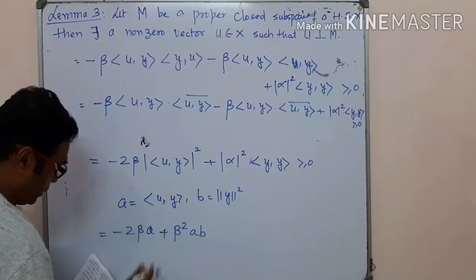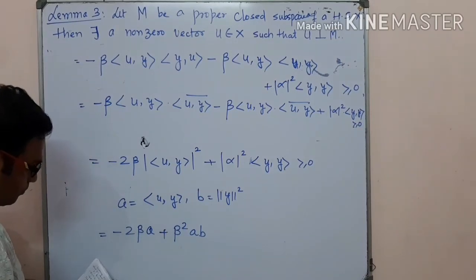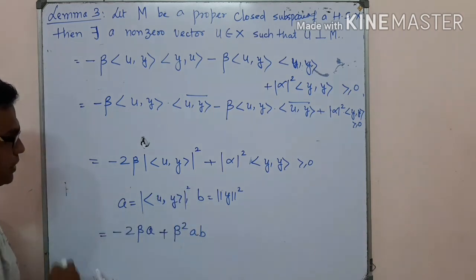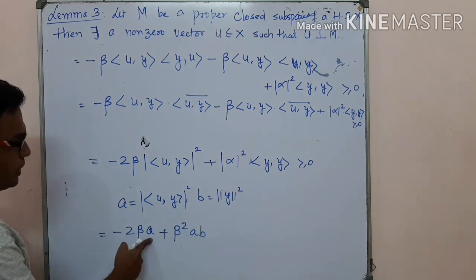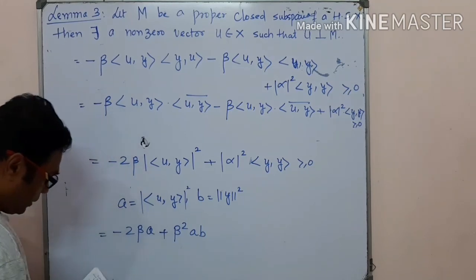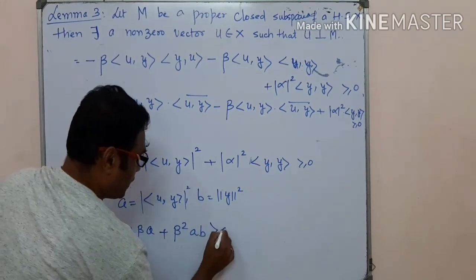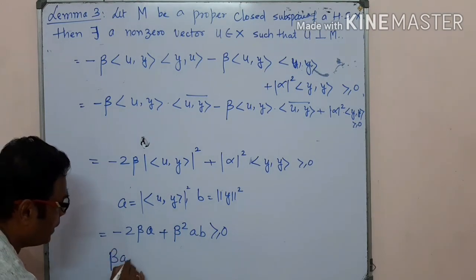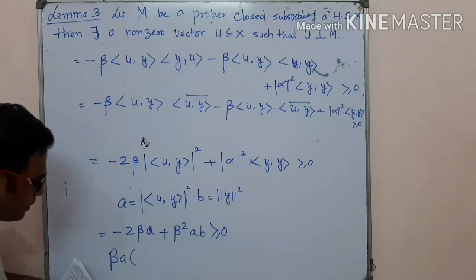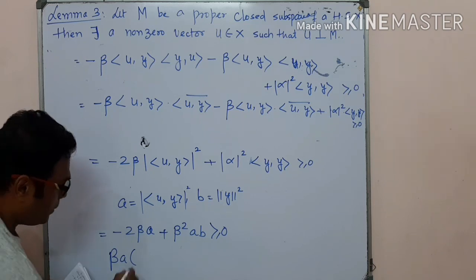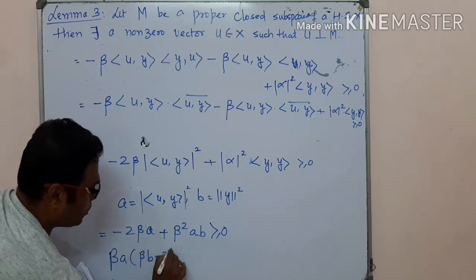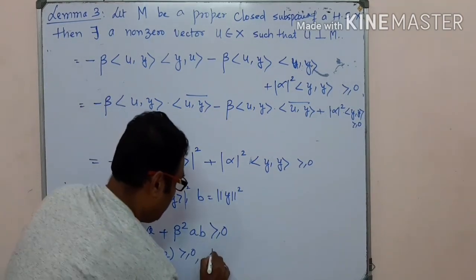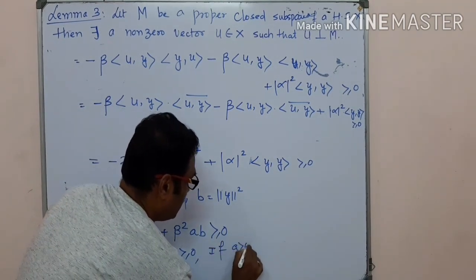That means you can substitute, this part is equal to a, this part is equal to a, minus 2 beta a minus beta square a, which is greater than or equal to 0. Now you can take beta a common, then we have beta b minus 2, which should be greater than 0.